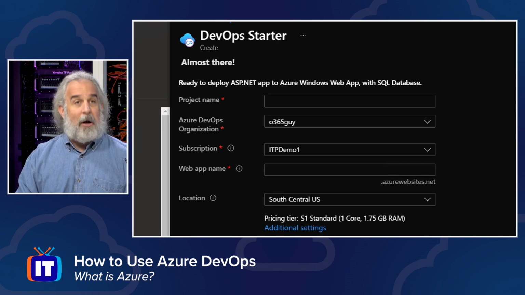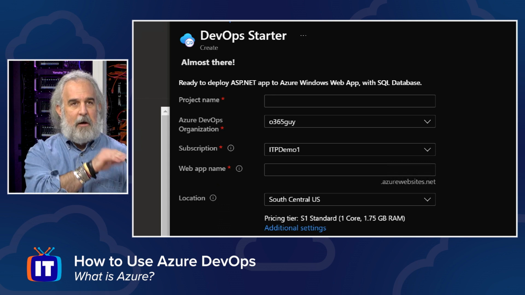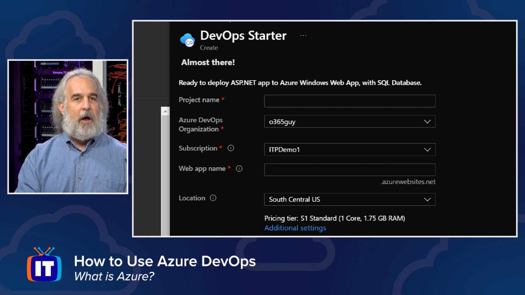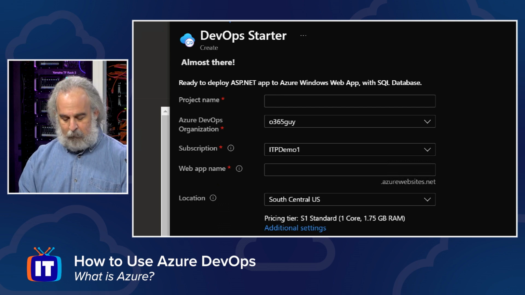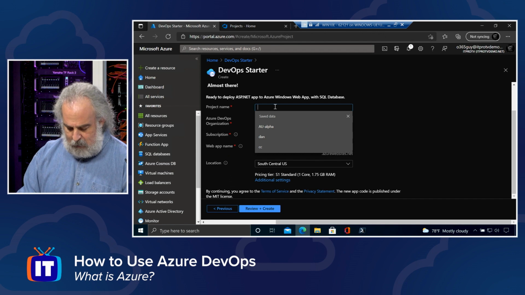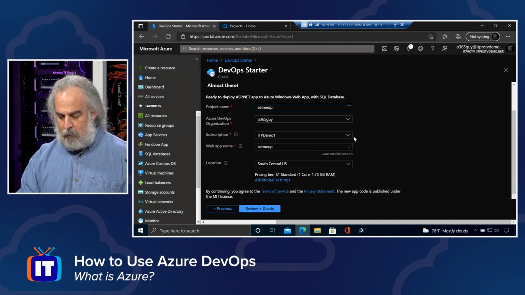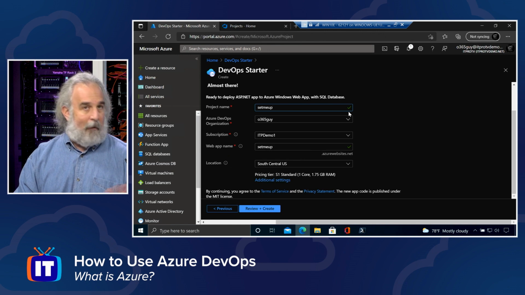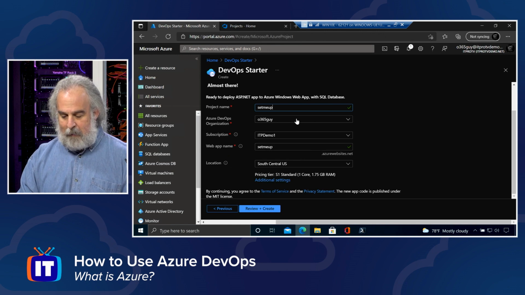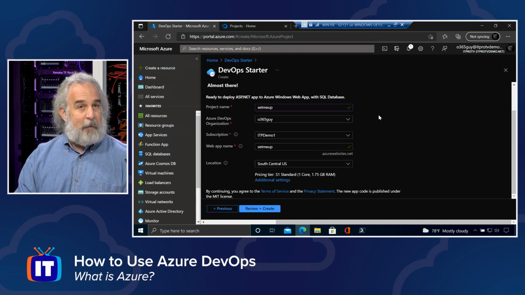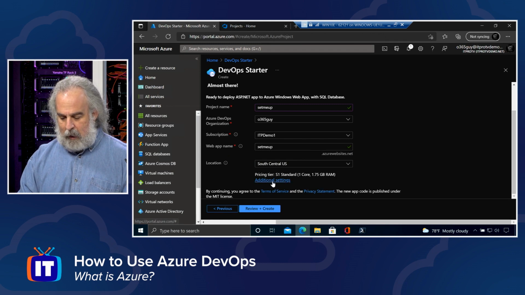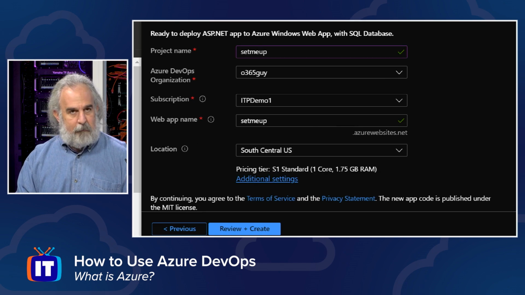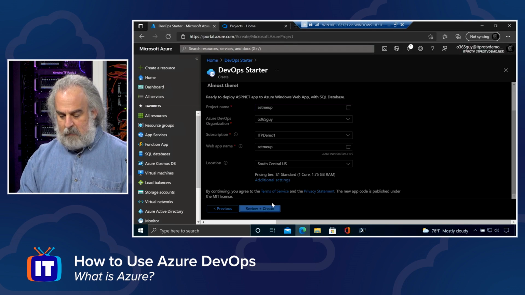We would have to provide the project name, the DevOps organization, the subscription, the name of the web app, a location, provide some information for tier and pricing. So let's just quickly put that stuff in. We'll call this Set Me Up. We'll call this, as long as it is unique within that area, no big deal. That is going to be my Azure DevOps organization, my subscription. Setmeup.azurewebsites.net is going to be unique. Specify the geography or region where I want this to be. Again, you make your choice and globally figure out where you want it. You can change the pricing tier if you want to do that. And then when we're done, review and create.